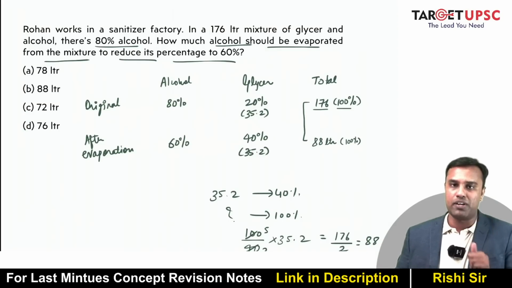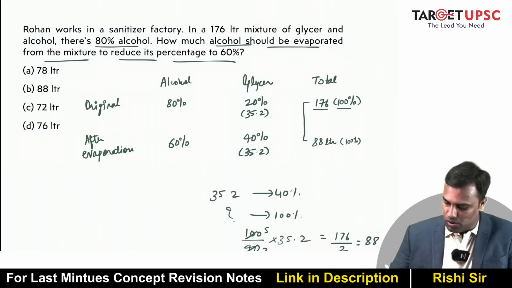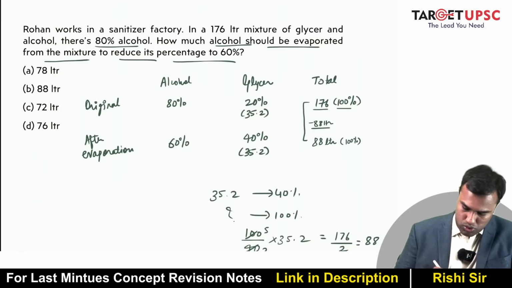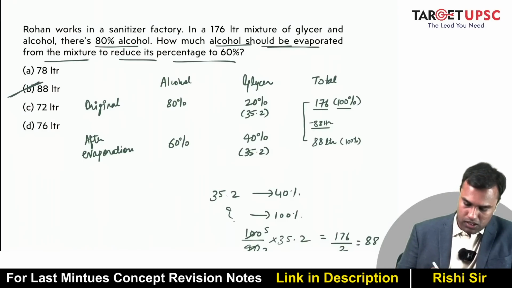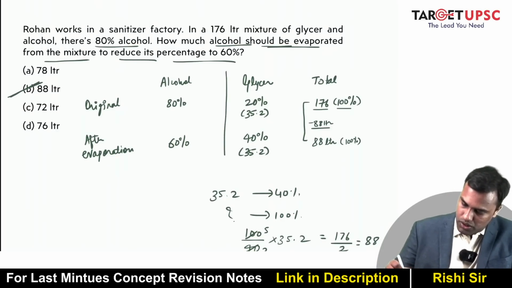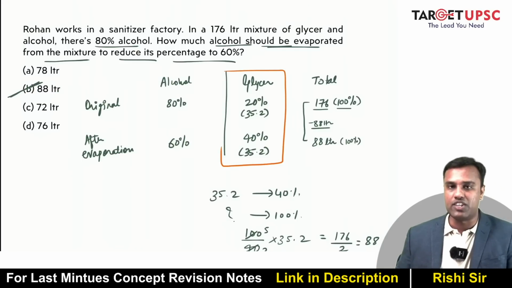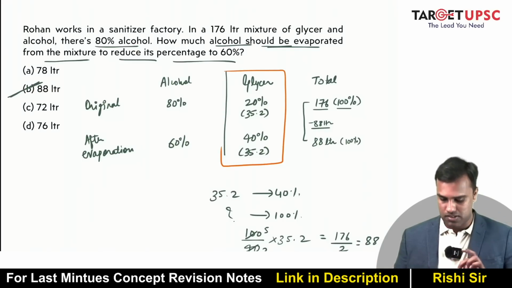Now what has evaporated? Alcohol. How much alcohol evaporated? Can I say minus 88 liter? So your answer is B. How much alcohol should be evaporated? It's 88. So in questions like this, always focus on what is it that is not getting changed, which is glycer in this case. Okay.